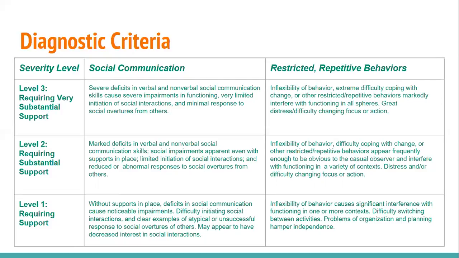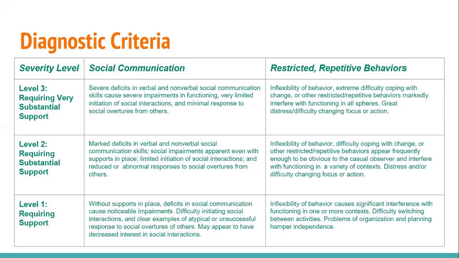You will also see inflexibility of behavior, difficulty coping with change, or other restricted repetitive behaviors that appear frequently enough that they're obvious to the casual observer and that they interfere with functioning in a variety of contexts and settings. You may also see distress and/or difficulty changing focus or action.